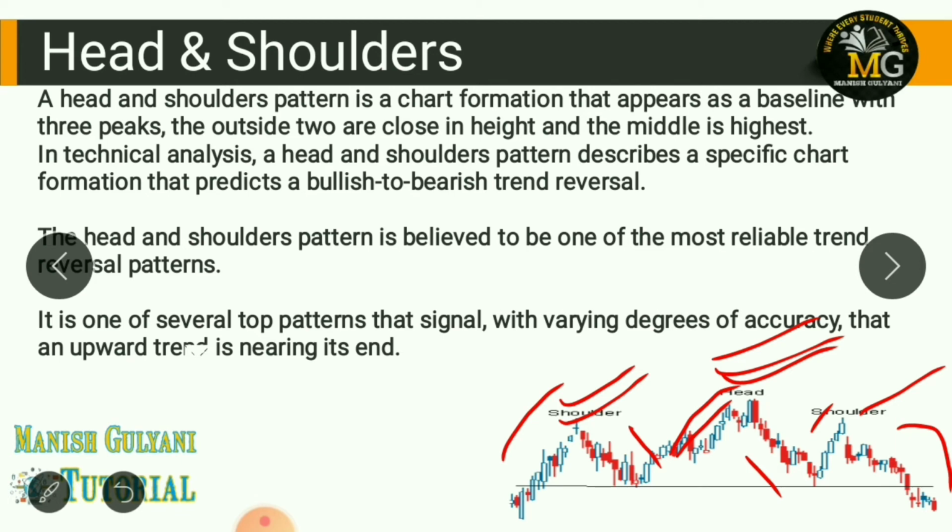Clear? In this chart, this pattern occurs when the stock price hits its peak and declines thereafter. Then the price rises again above the previous peak and then declines, and finally it rises again but not as high as the second peak, then declines from that point. So here the middle peak forms the head and the peaks on either side create the shoulders.